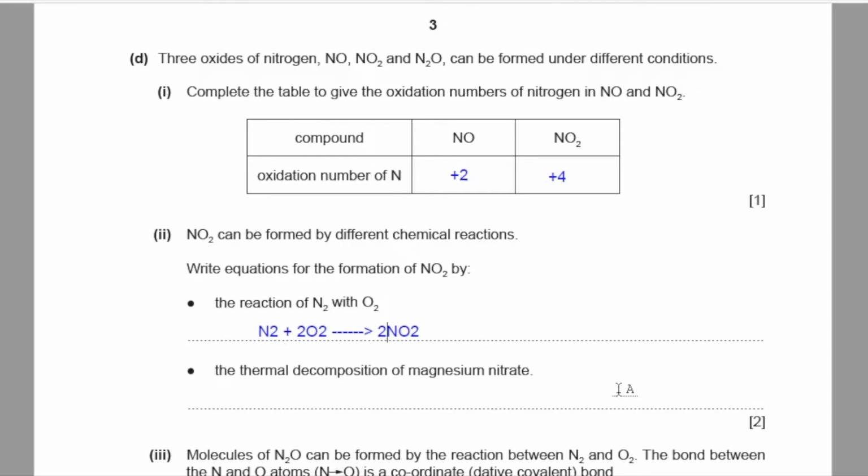So group 2 nitrates decompose to give out group 2 oxides, nitrogen dioxide, and oxygen gas. Hence, magnesium nitrate will decompose to magnesium oxide plus nitrogen dioxide plus oxygen. Last step is to balance the equation.